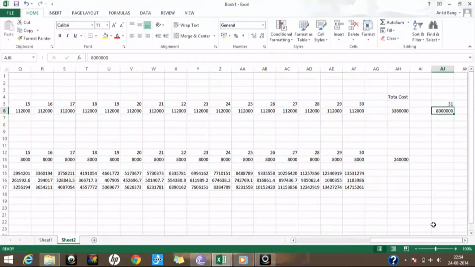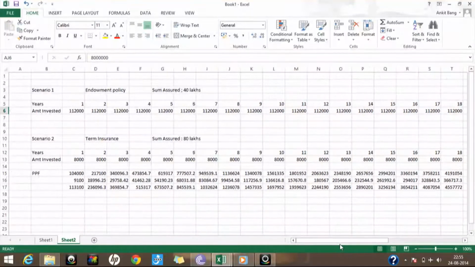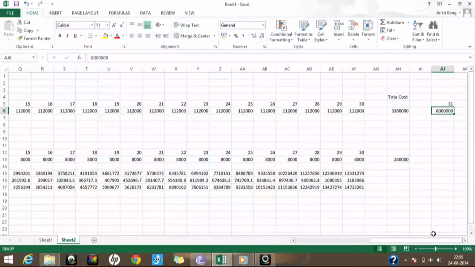Okay, I know that PPF is available for a period of 15 years, but there is a provision that we could continue our PPF even after 15 years. So it's made on a simple assumption, and I've taken the PPF account because it gives you an assured return, 8.75% fixed, no fluctuations, nothing, it's assured by the government. Okay, in case you're not investing in PPF, you invest in mutual funds, you invest in equity, and you get a return of 15% or 12%, the amount will be even much higher than this.